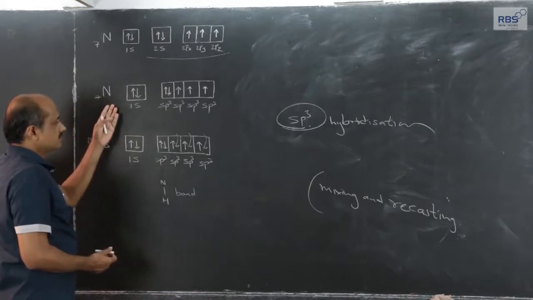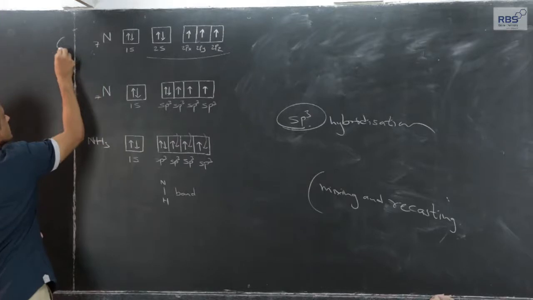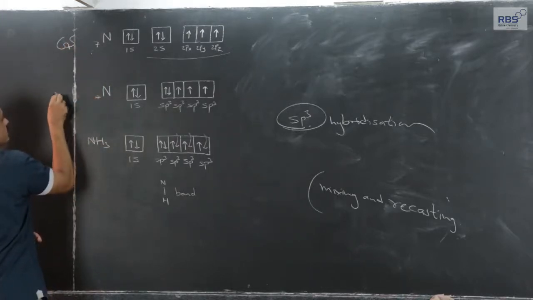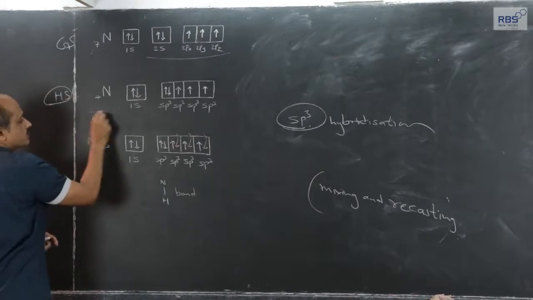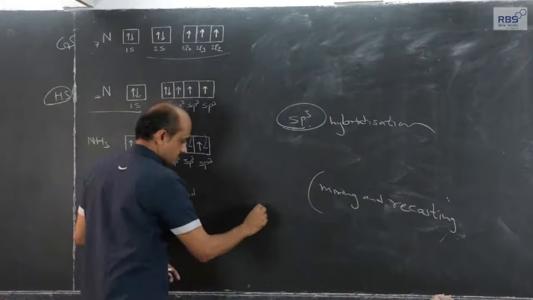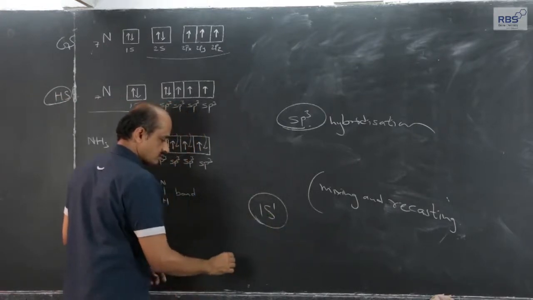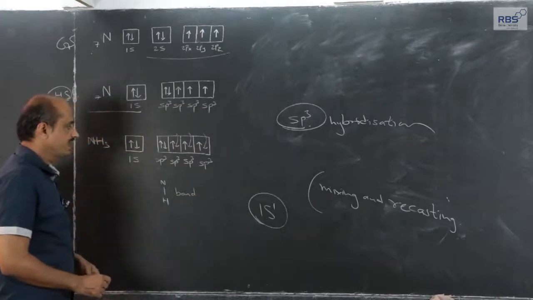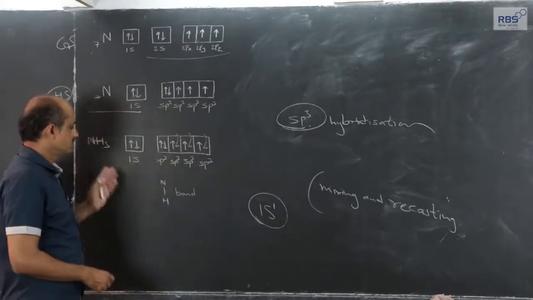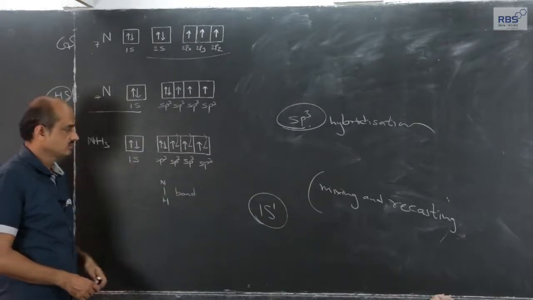Now, this is the ground state electronic configuration, and this one is the hybridized state electronic configuration of nitrogen. The electronic configuration of each hydrogen atom is 1s1. 3 hydrogen atoms with opposite spin approach nitrogen, and ammonia molecule formation can be represented in this fashion.